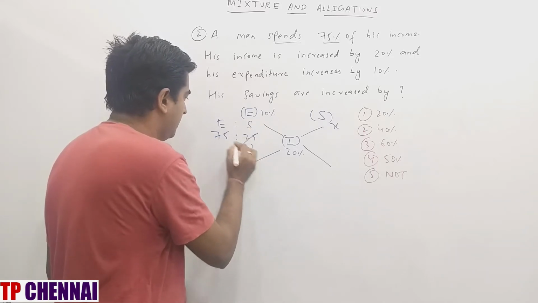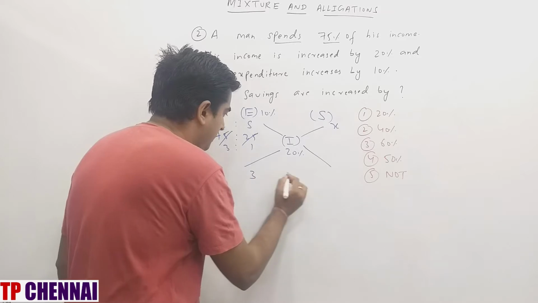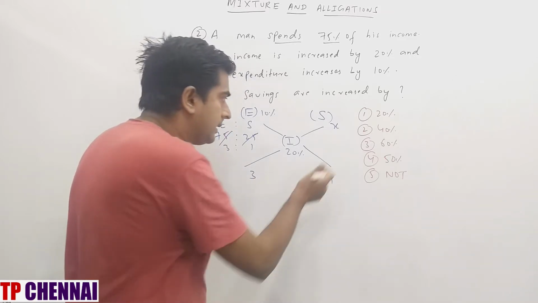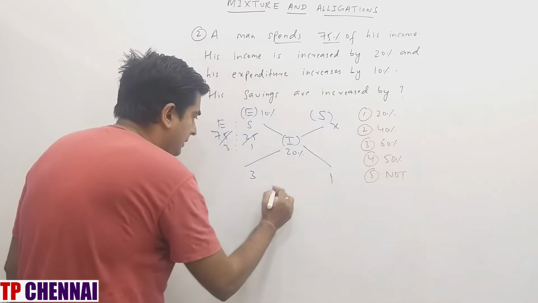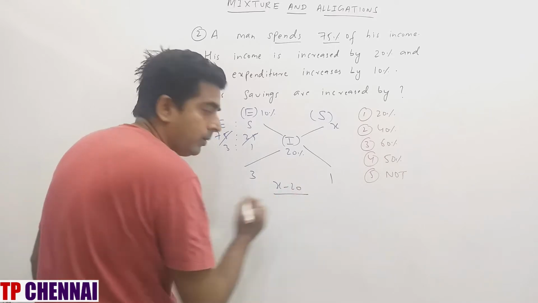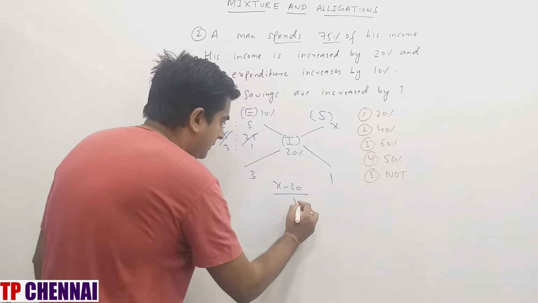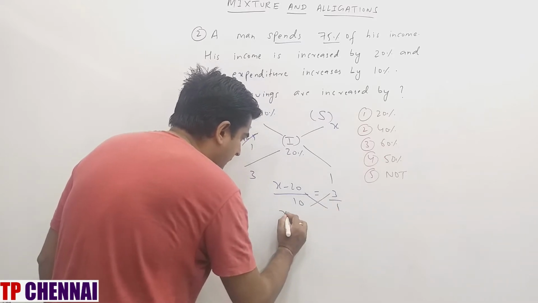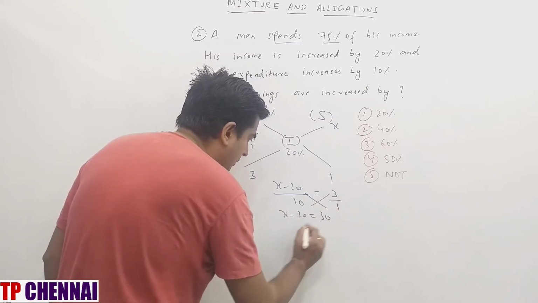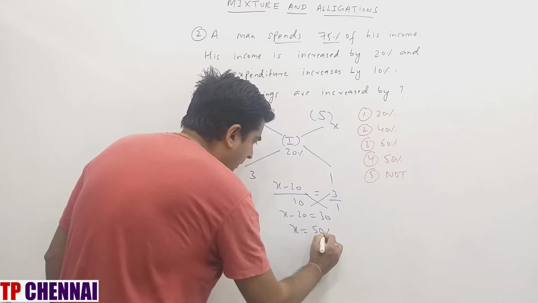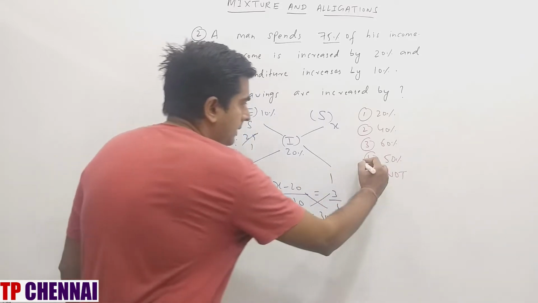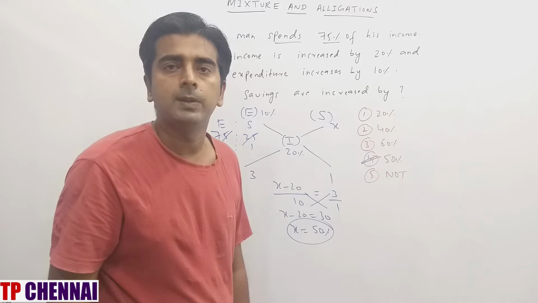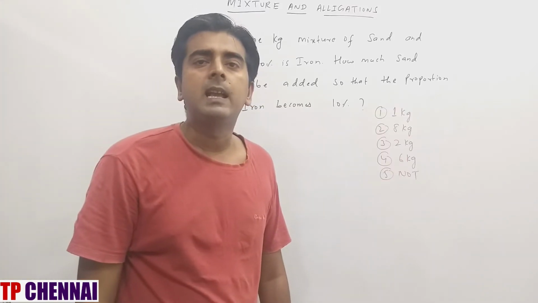So ratio is 3:1. Start with alligation. So (x minus 20) divided by (20 minus 10) is equal to 3/1. Do cross multiplication. X minus 20 is equal to 30. X is equal to 50%. So my answer is nothing but the fourth option. So I hope you are clear with the income expenditure question.